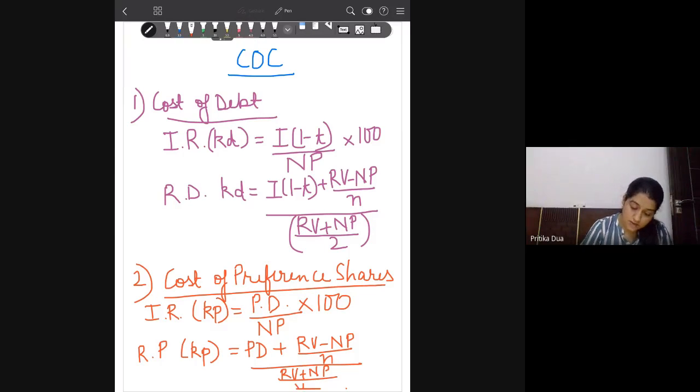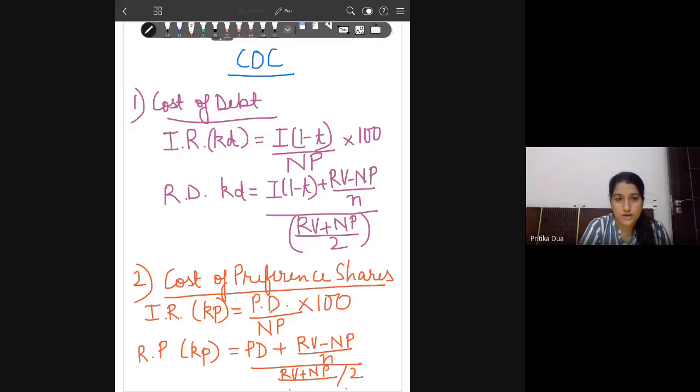So in the denominator, you have, I'm not able to write here, I'll take this as 2. Okay, so this is how you calculate the cost of redeemable and irredeemable preference shares.